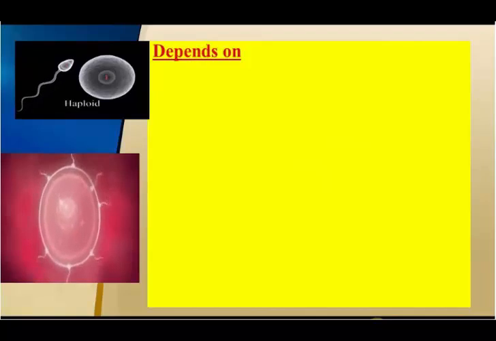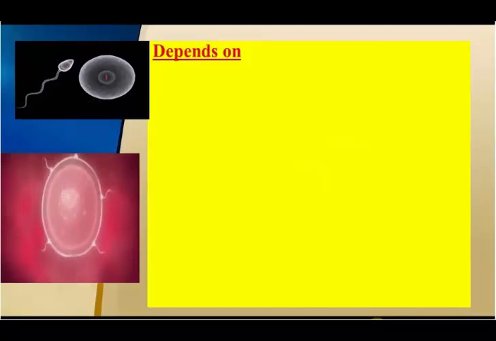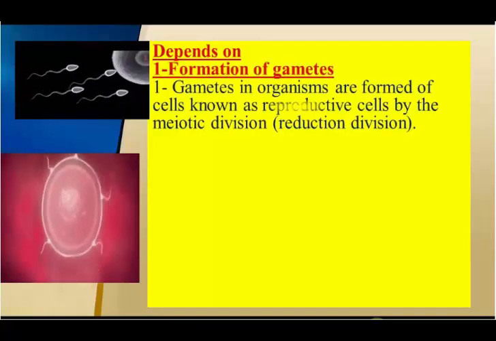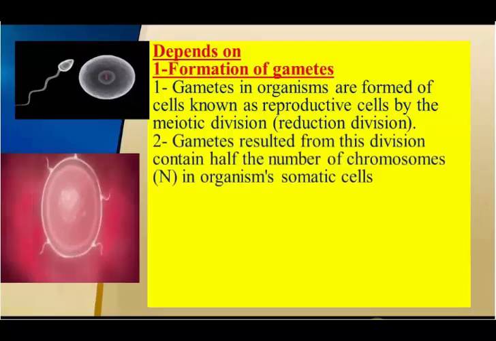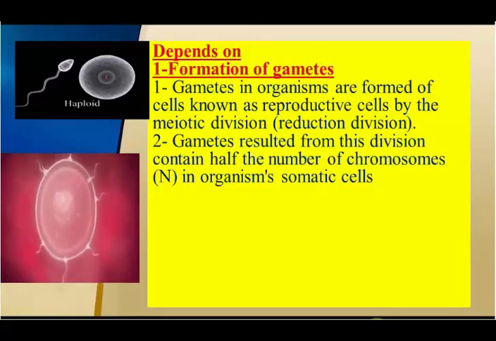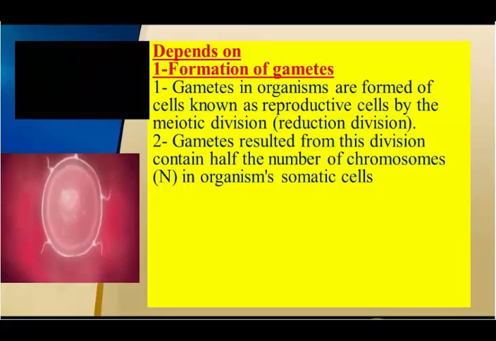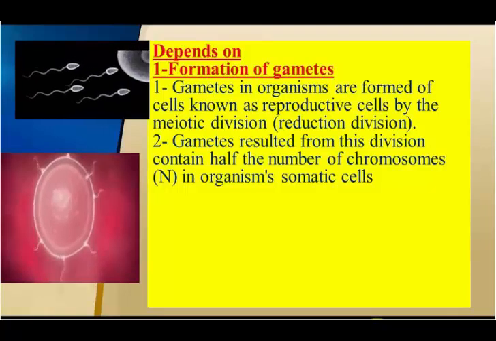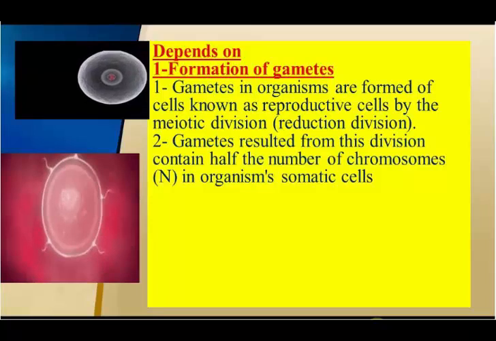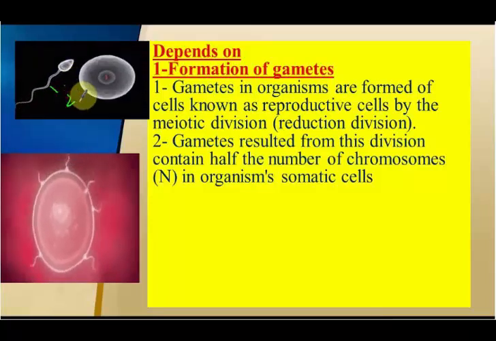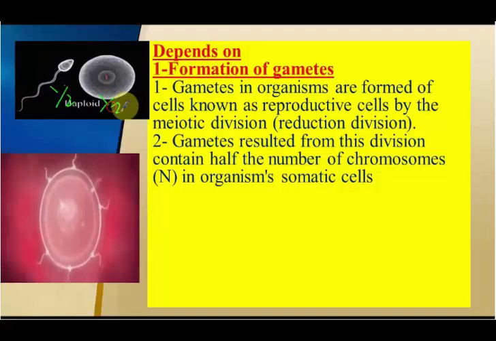In the first video we see two gametes, male gamete and female gamete, and both of them are haploid. Gametes in organisms are formed in cells known as reproductive cells by meiotic division, and gametes resulting from this division contain a half number of chromosomes, which is n, of organisms' somatic cells. So each one of them here has half number of chromosomes. Male gamete, which is sperm, and female gamete, which is ovum, half here and half here.